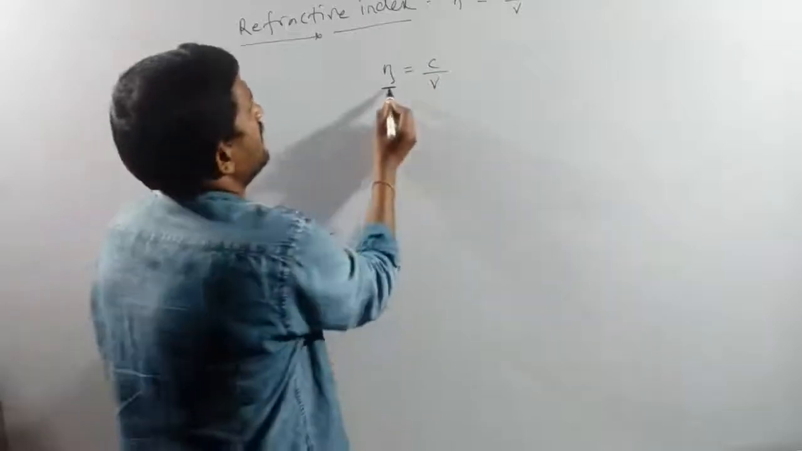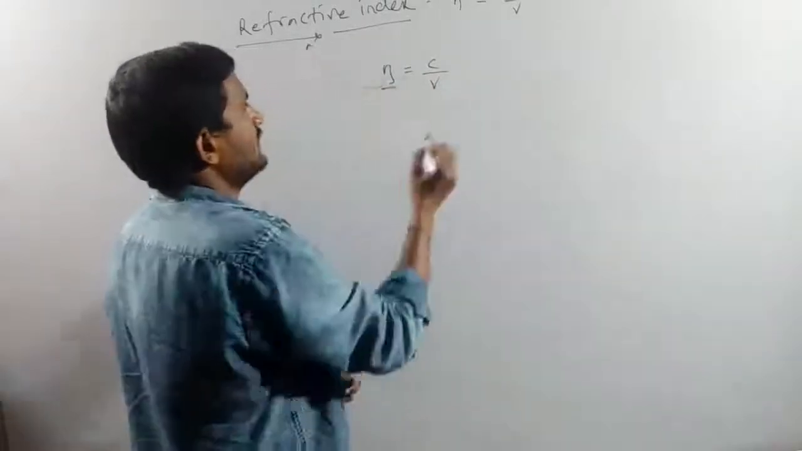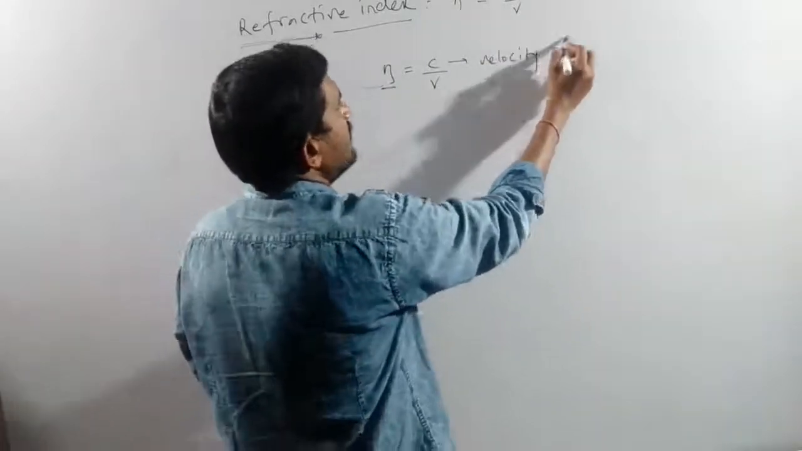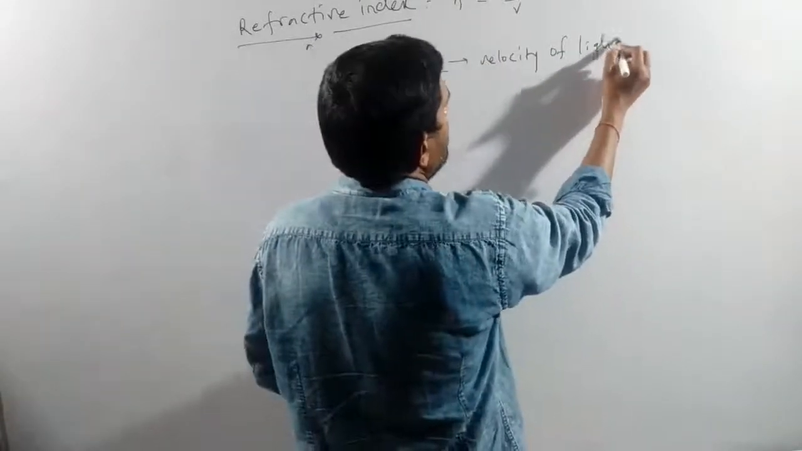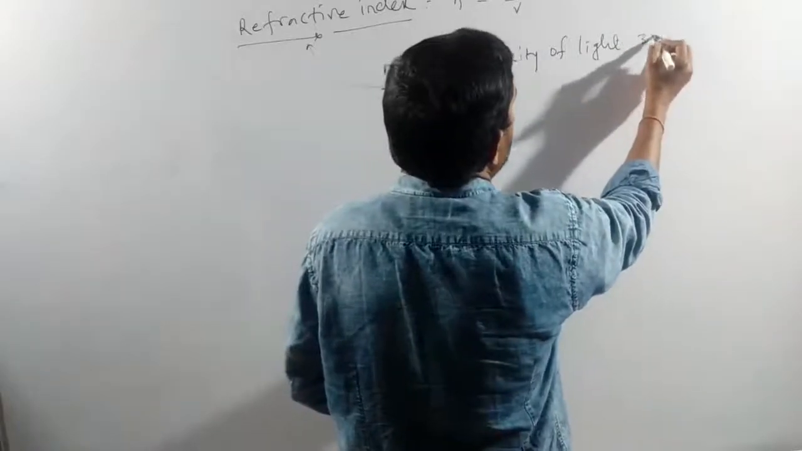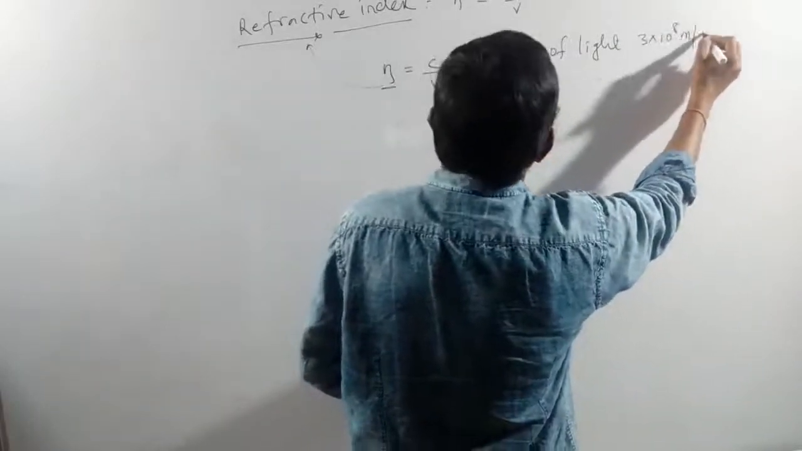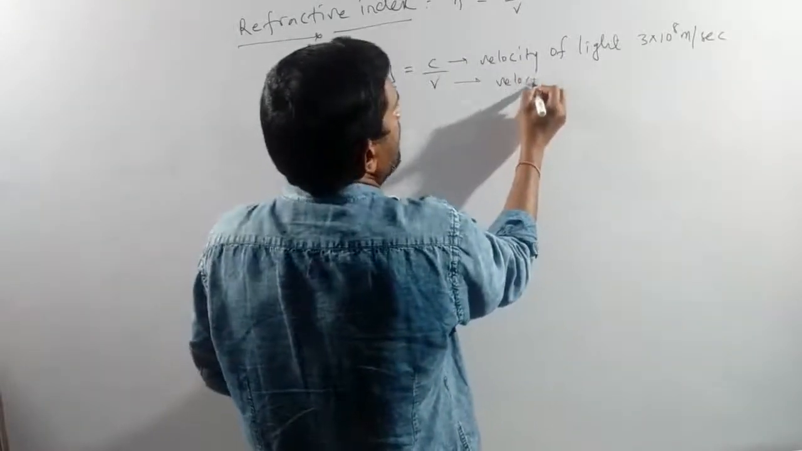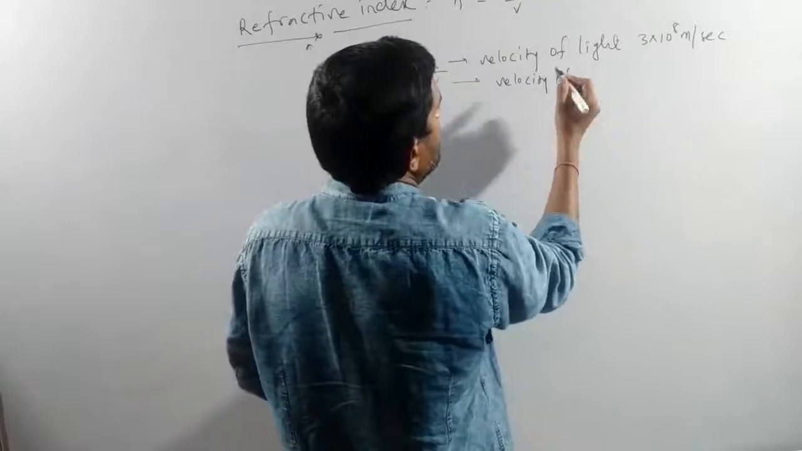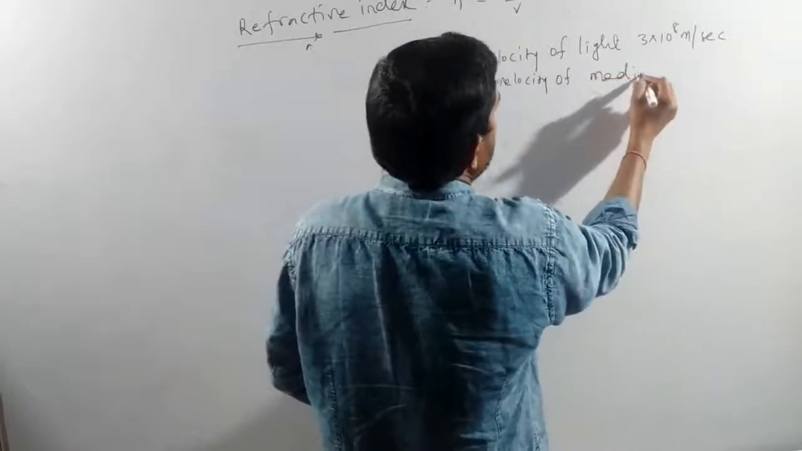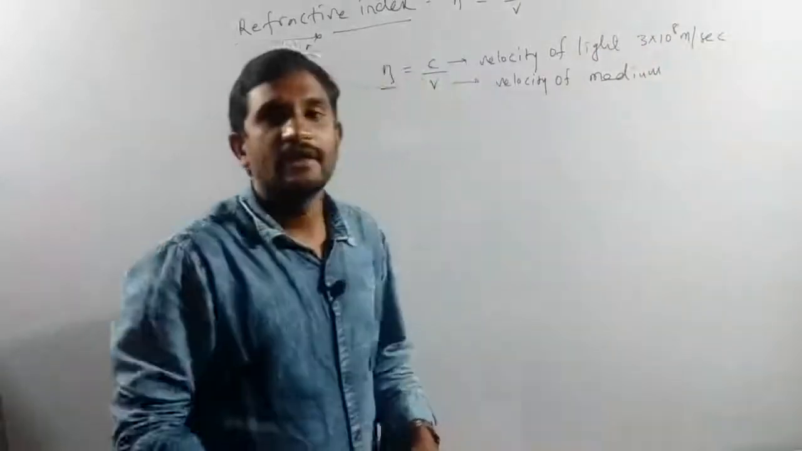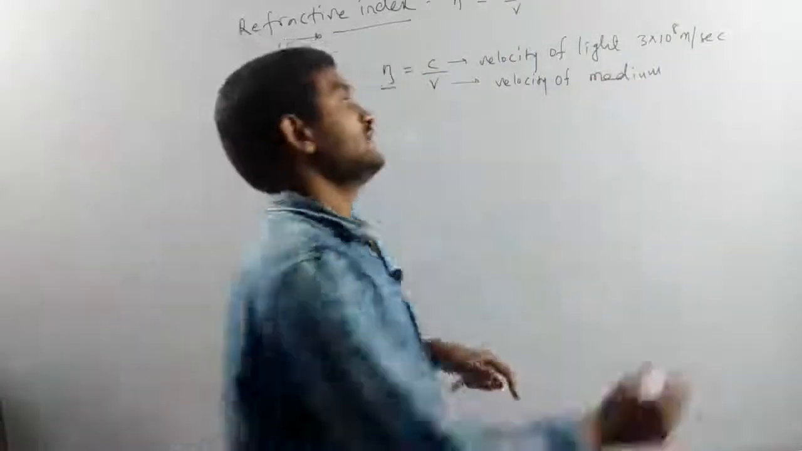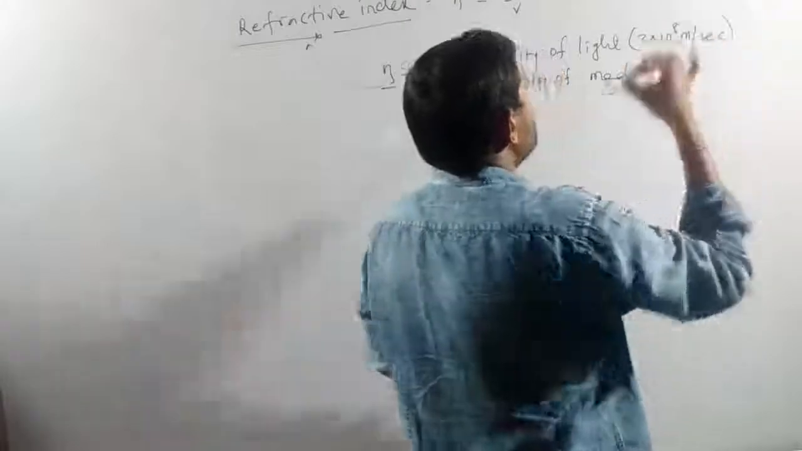Here N means refractive index, C means velocity of light. What is the velocity of light? 3 into 10 to the power of 8 meter per second. V means velocity of the medium, any medium. What we are taking here is only the velocity of light, that is 3 into 10 to the power of 8 meter per second.